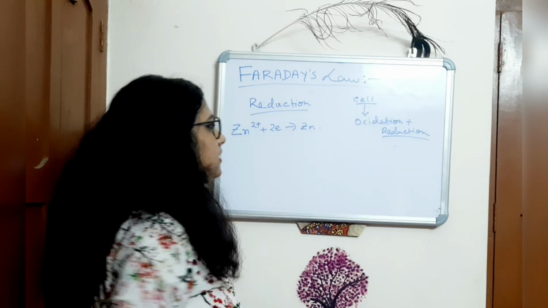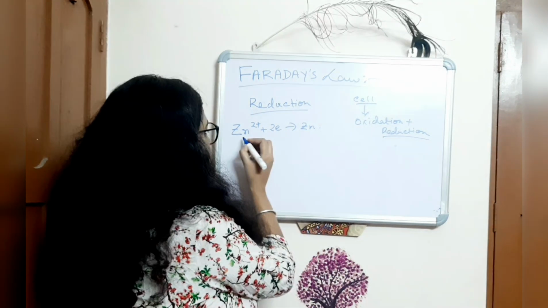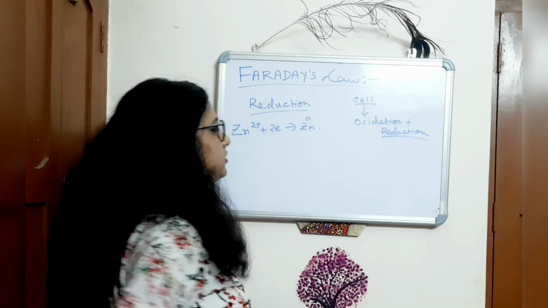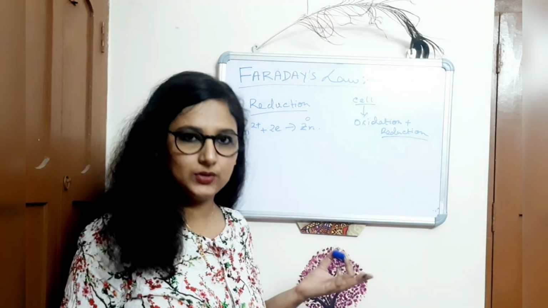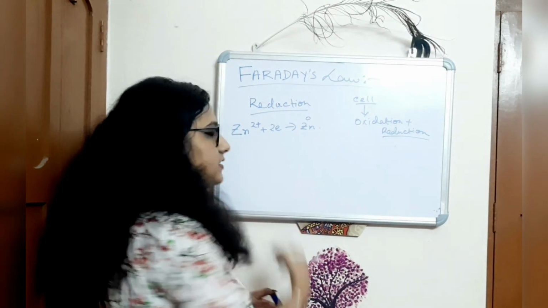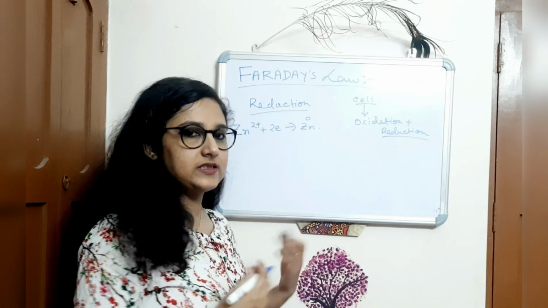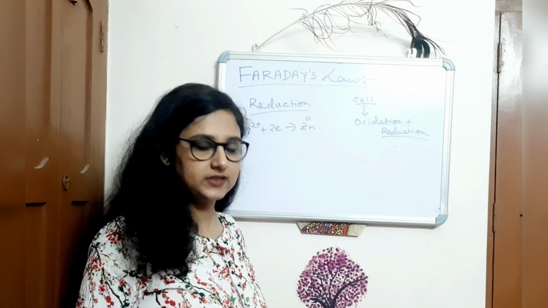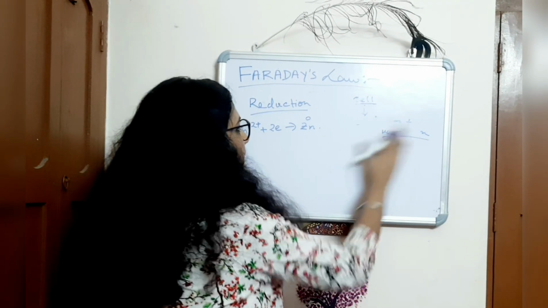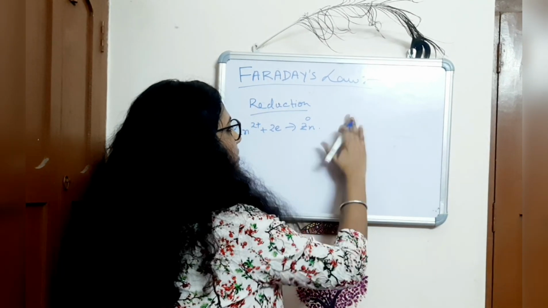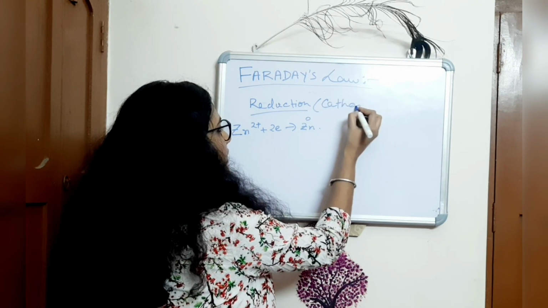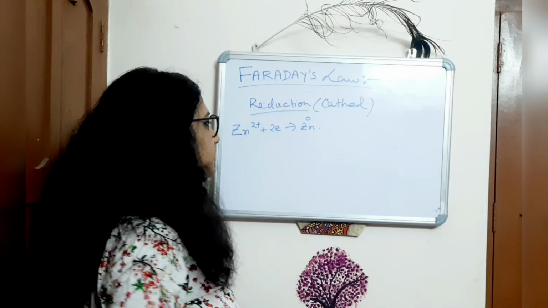This is a reduction reaction because the oxidation number of Zn is reduced from 2+ to 0, and in another way you can also see it as a reduction reaction because it accepts 2 electrons. Accepting electrons means the reaction is a reduction reaction, and a reduction reaction means the cathode reaction. I already explained what the cathode reaction and the anode reaction are. So this is the cathode reaction.